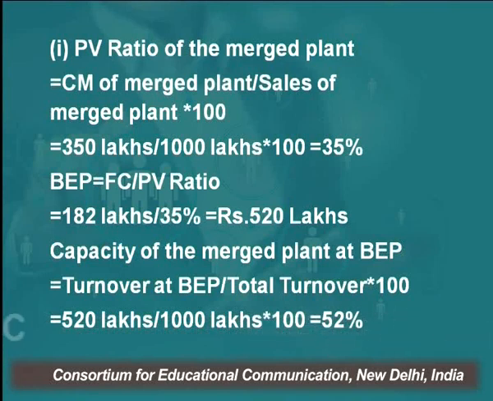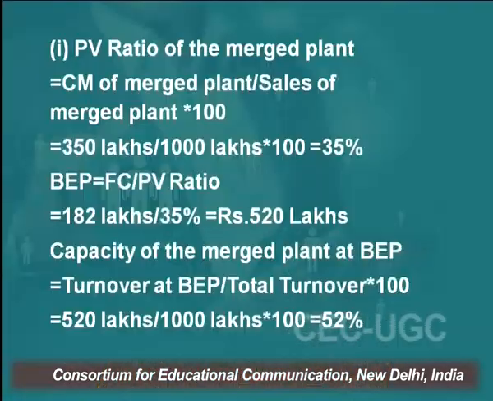So how do you calculate the break even? What is the problem before us? We want to know, if the three plants are being merged, at what level of sales the firm will become break even. I am presuming whatever is being produced is being sold. So the formula which we use for break even, as you know by now, is that break even point is equal to fixed cost divided by PV ratio. Fixed cost of the three merged plants we have already calculated, 182 lakhs. So 182 lakh divided by 35% comes to 520 lakh.